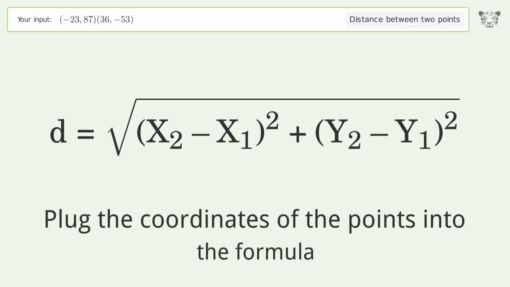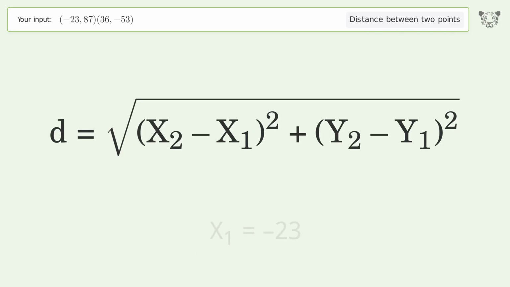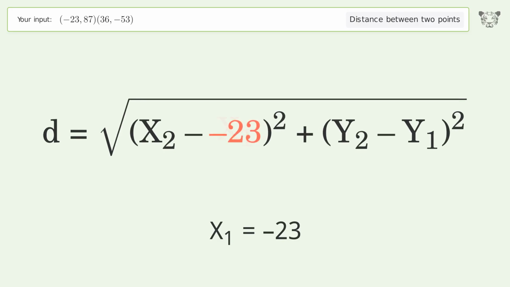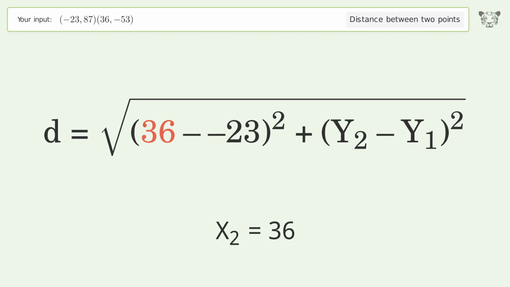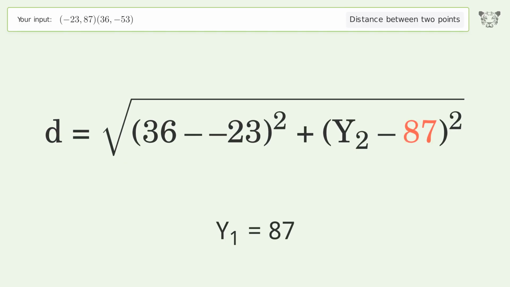Plug the coordinates of the points into the formula. x1 equals -23. x2 equals 36. y1 equals 87. y2 equals -53.